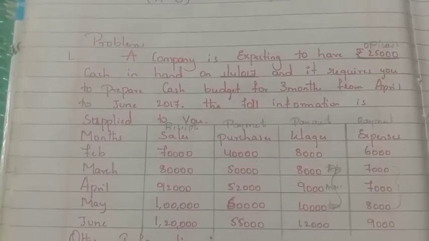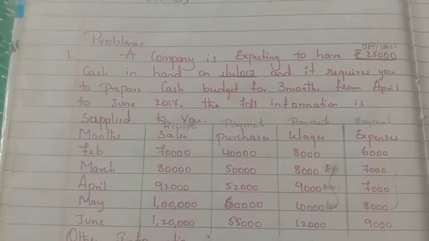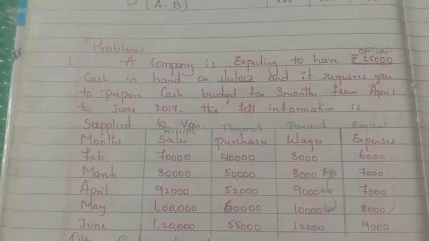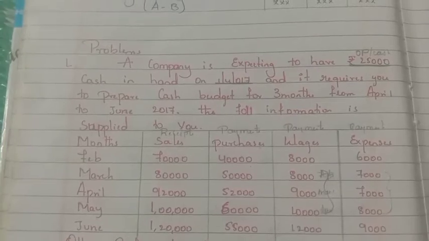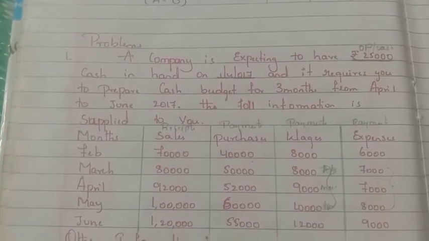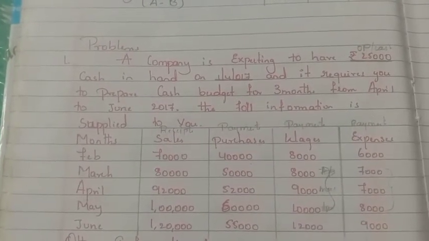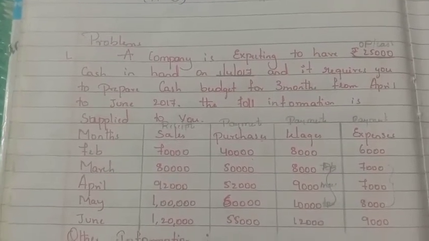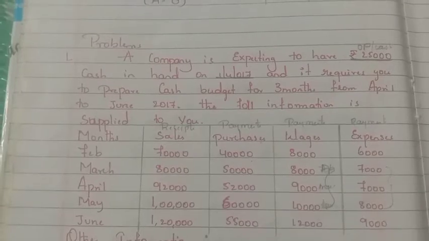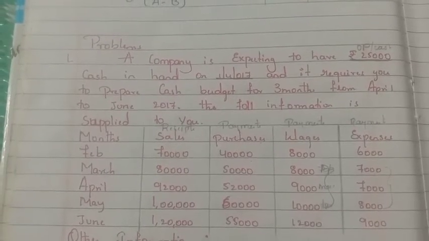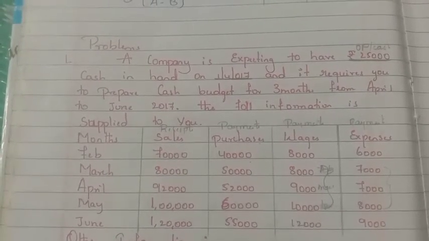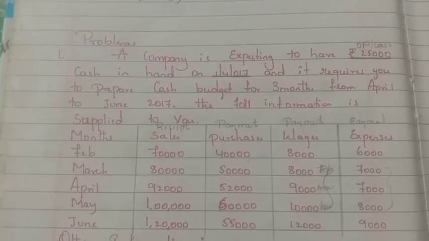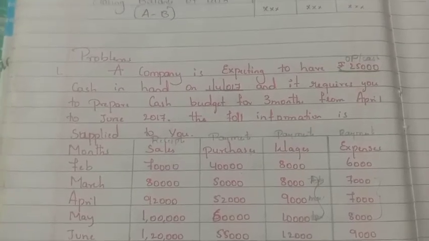So flexible budget, it's all about estimation of the expenses. If units produced increase or decrease, what may be the increase or decrease in the expenses, that we learned from the flexible budget. Here, in the cash budget, they're going to estimate the cash availability at the end of a particular period. It may be estimated for 3 months or 4 months or 5 months.